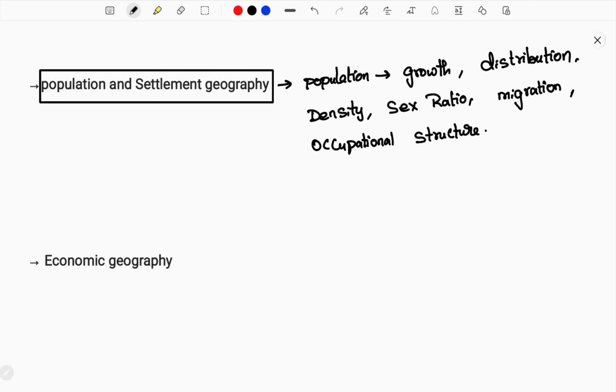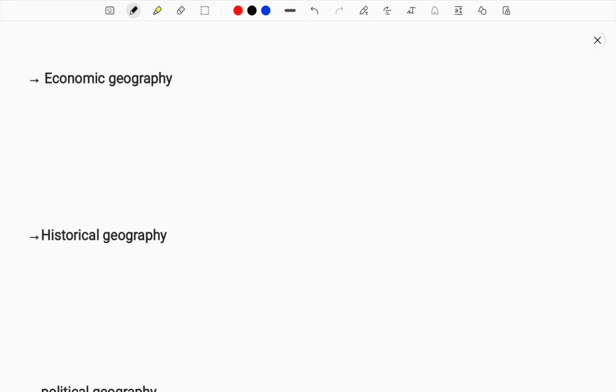And also we study settlements. In the settlements of the population we study, one is rural settlements and the other is urban. These are the main types of settlements that we study. The complete study of this is called population and settlement geography.